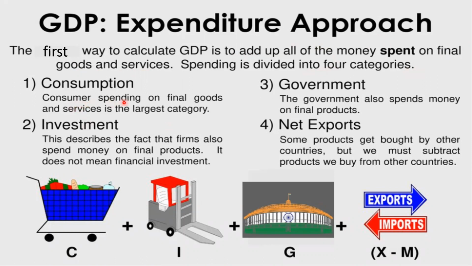Consumption: consumer spending on final goods and services is the largest category. Then investment. This describes the fact that firms also spend money on final products. It does not mean financial investment. Then government. The government also spends money on final goods. So the expenditure of the government and net export.